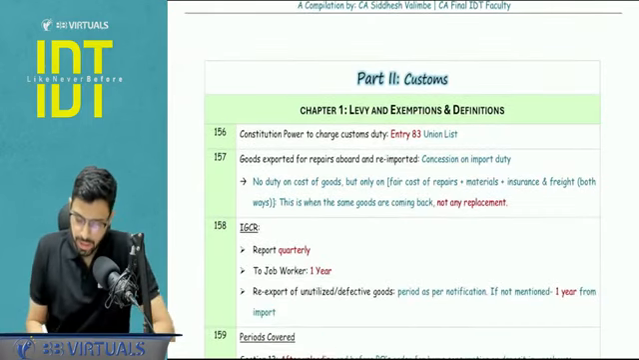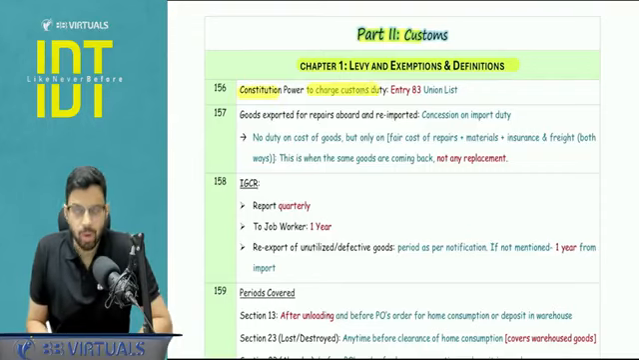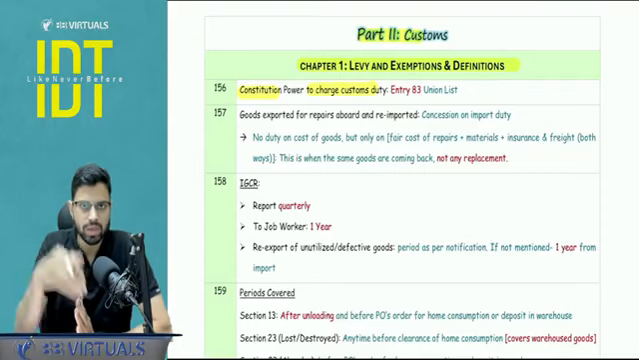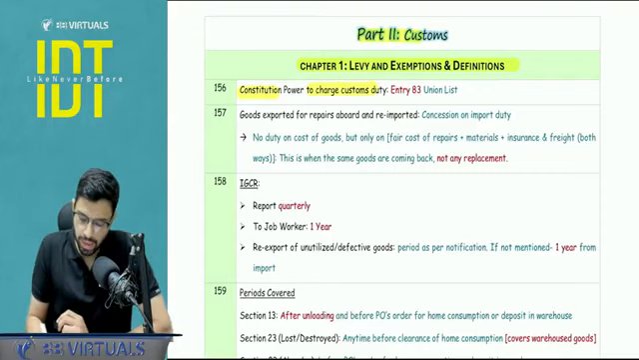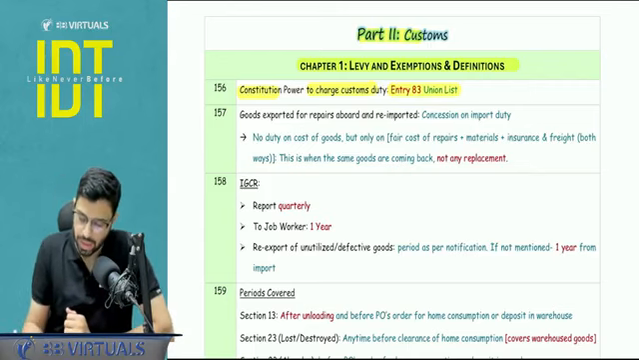Let's see. Chapter number 1, levy and exemption and the definition parts. The constitutional power to charge the customs duty, along with the other provisions, you have to talk about entry number 83, the union list, that is the exclusive power given to the parliament. This needs to be highlighted in your paper.